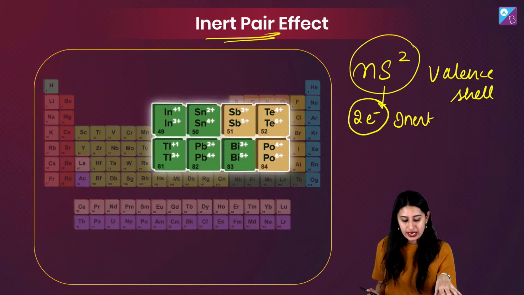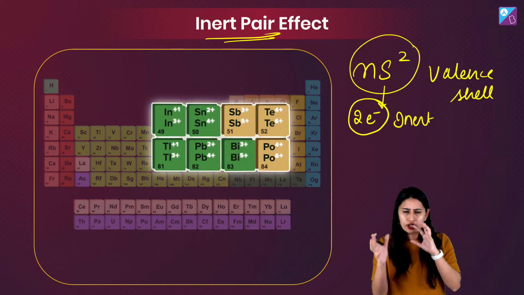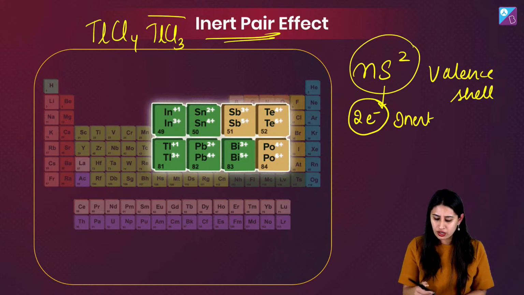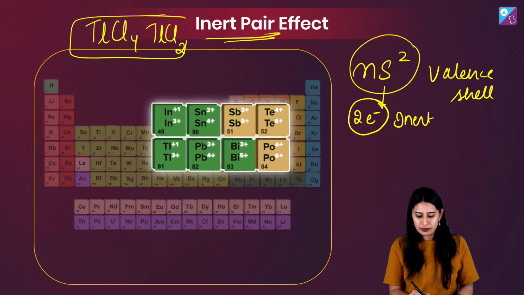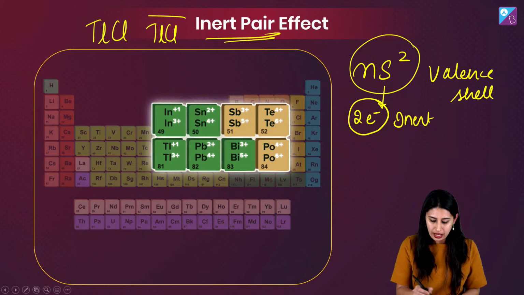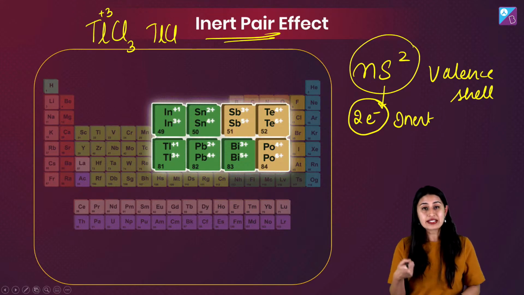Now, understand that when I'm talking about stability, can I put a question: which is going to be more stable? TlCl4 or TlCl3? Now that you know thallium has a greater tendency, let me make one as TlCl3, with thallium as +3, and let me write one as TlCl.